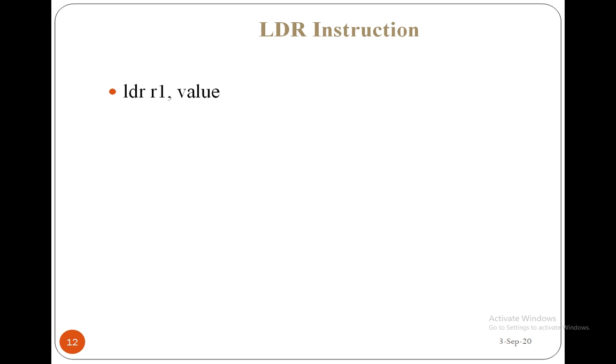So here R1 is nothing but a register, which is 32-bit. The output of this instruction is that the address of the value is stored in the R1 register, right? That is, it loads the address of value into the R1 register. The address of 2, which is in the memory location. 2 is the value, and the 2 is already stored in the memory. Now the address of that 2 is going to be stored in this R1 register with this instruction.